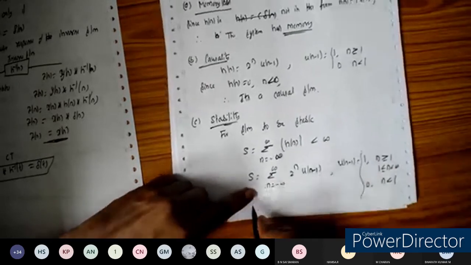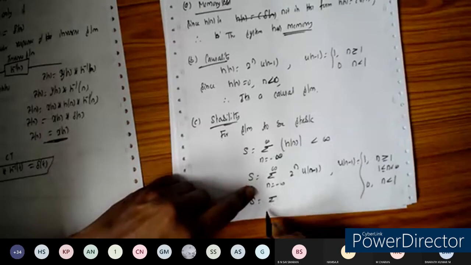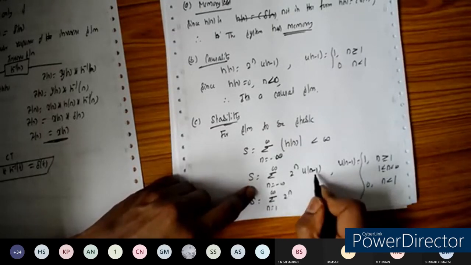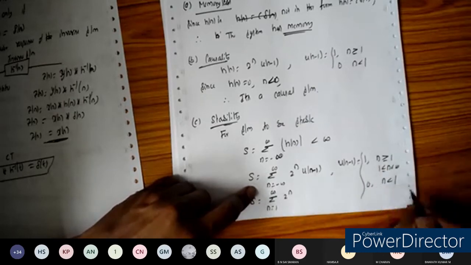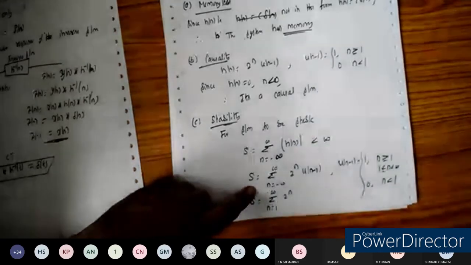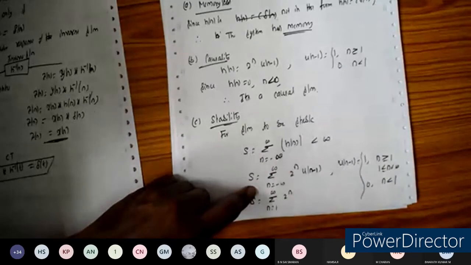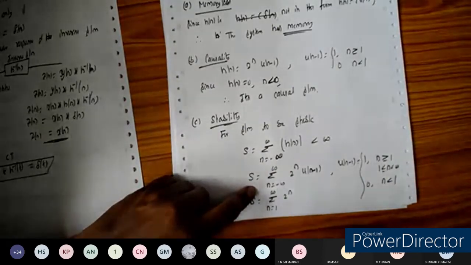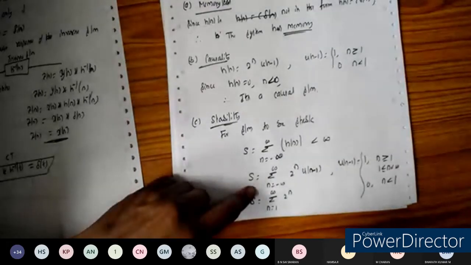So the summation changes accordingly, and we can replace the limits with these limits.